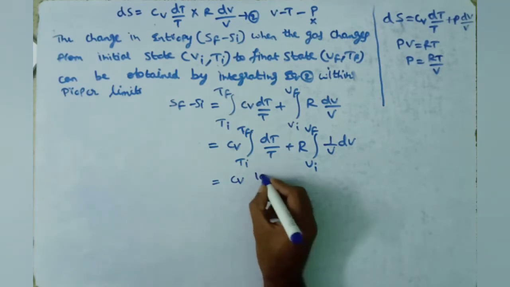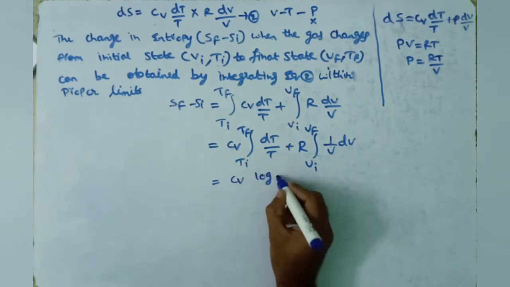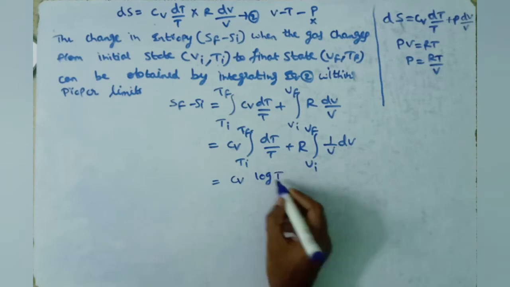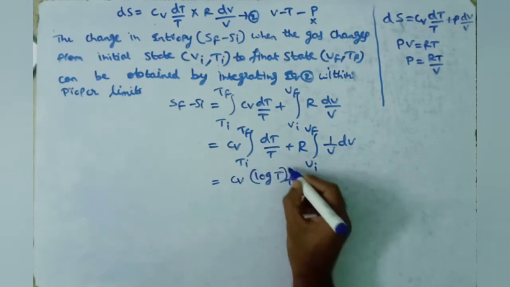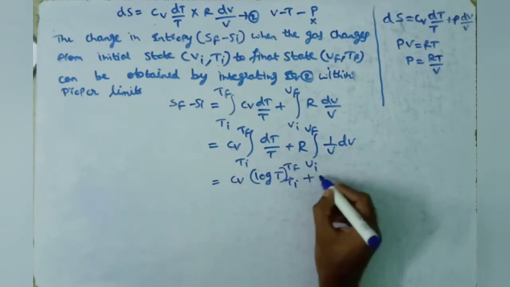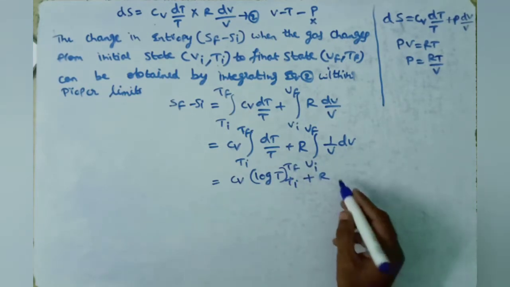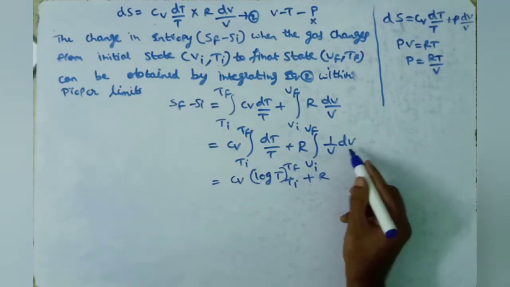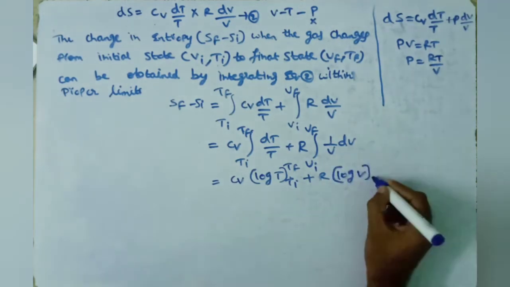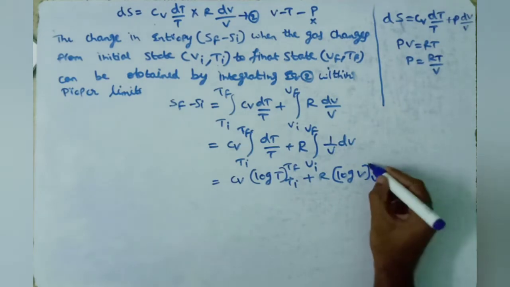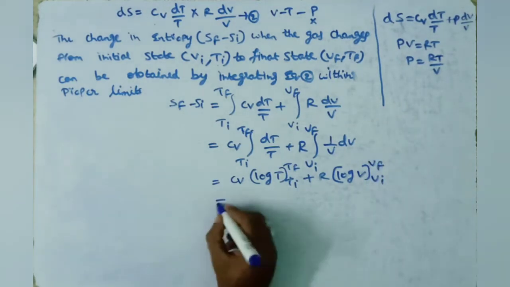We know that the integral of 1 by x dx can be written as log x. Here Cv log T with limits Ti to Tf, plus R into the integral of 1 by V dV, log V with lower limit and upper limit.